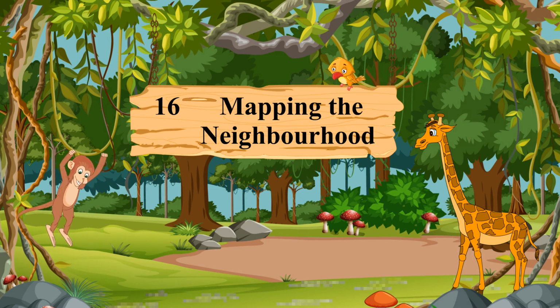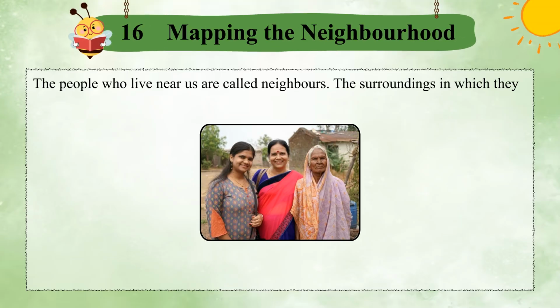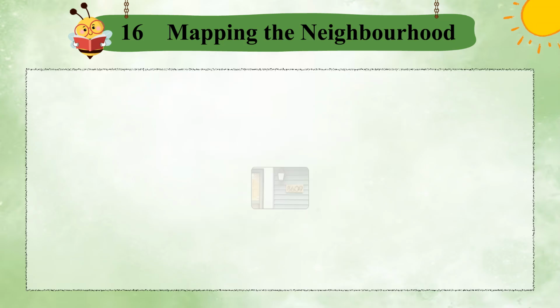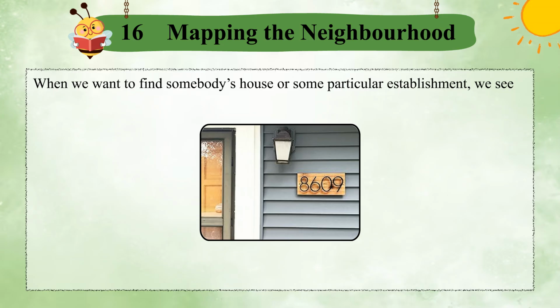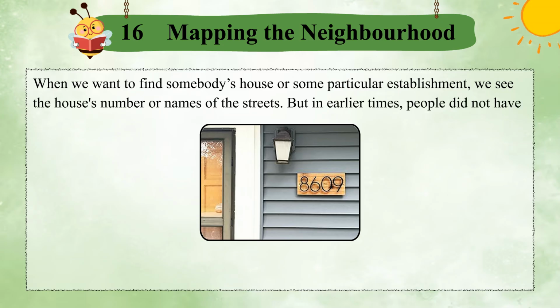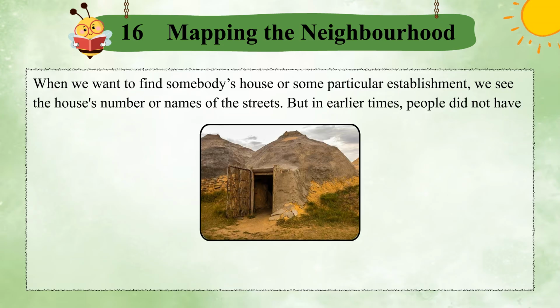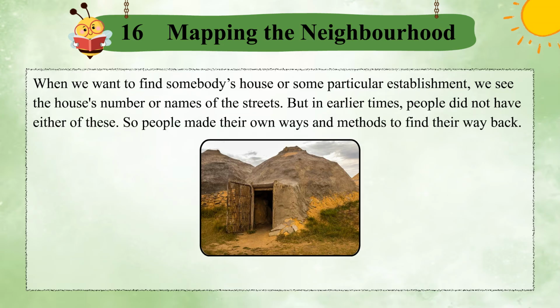Chapter 16. Mapping the Neighborhood. The people who live near us are called neighbors. The surroundings in which they live are called neighborhood. When we want to find somebody's house or some particular establishment, we see the houses' numbers or names of the streets. But in earlier times, people did not have either of these.